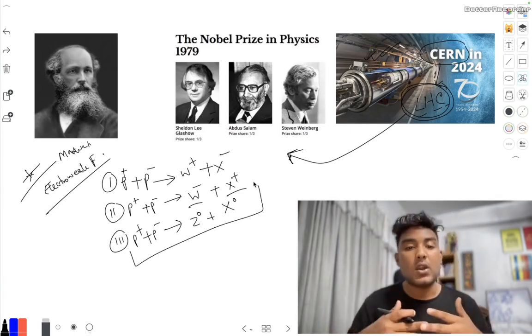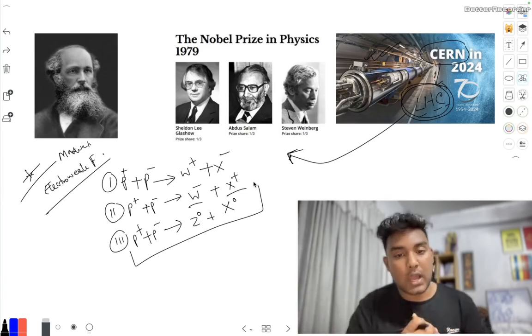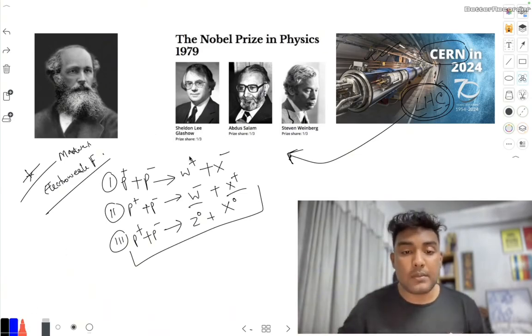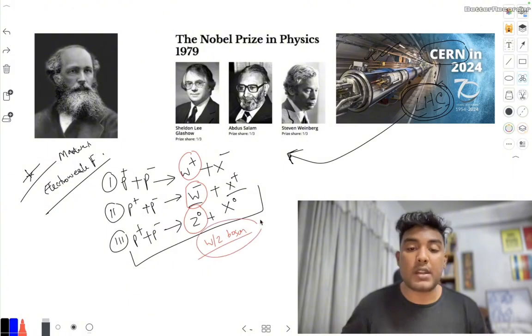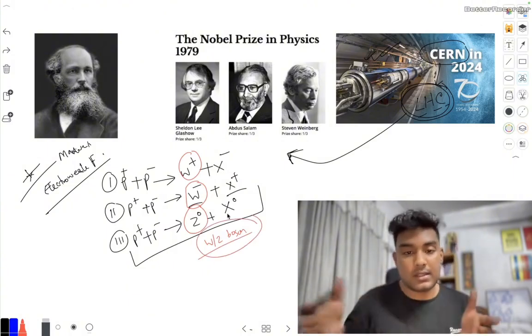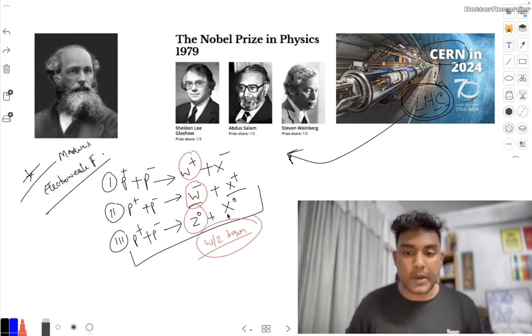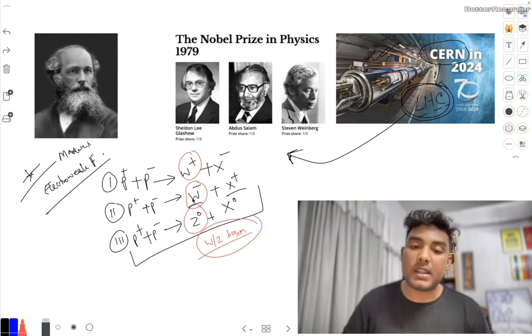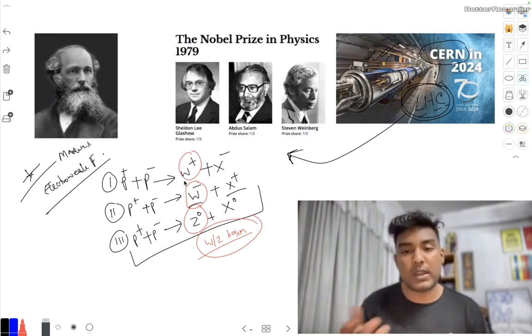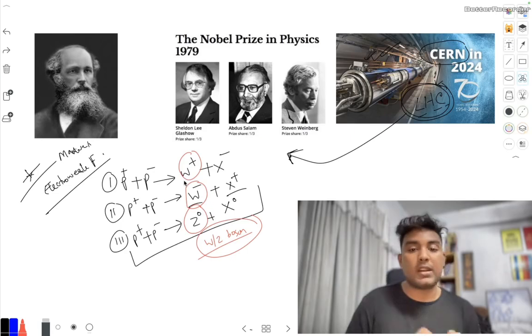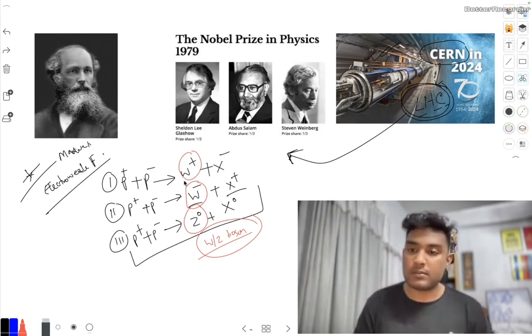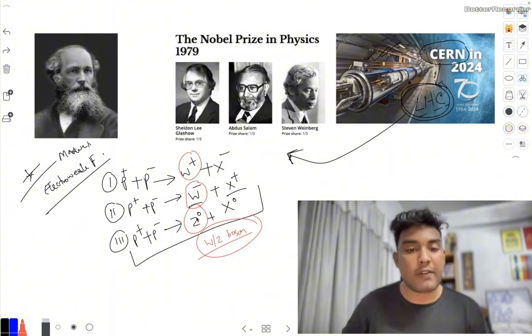These are the particles that were collided inside the Large Hadron Collider, and from them they got these three particles, which are called WZ bosons. We can find these particles in the elementary particle table, where we can find all the subatomic particles. If they are massless, then we can easily combine the electromagnetic force with the magnetic force. That's all. So they found these three particles and they got the Nobel Prize for their inventions.